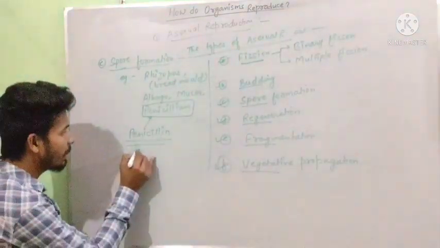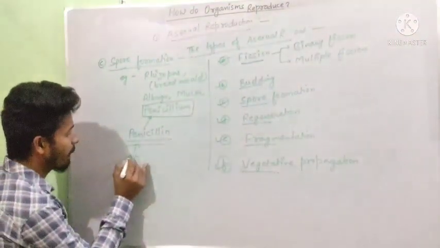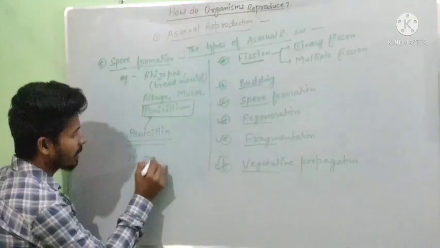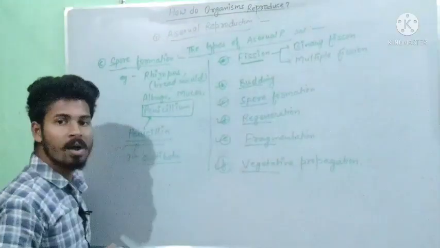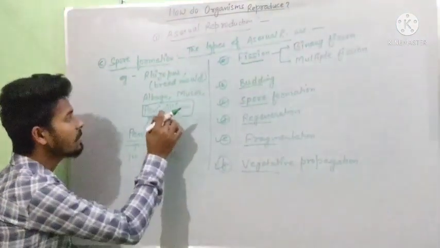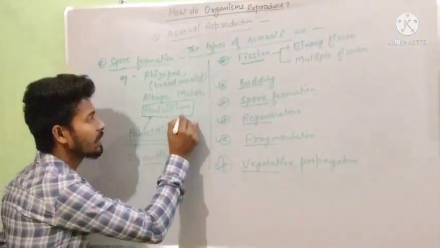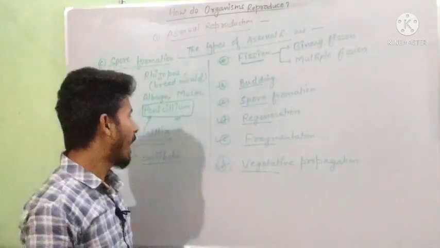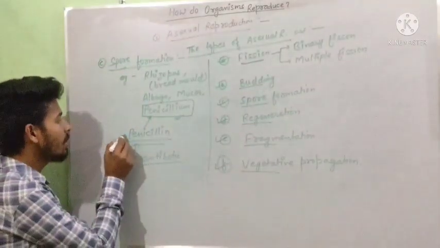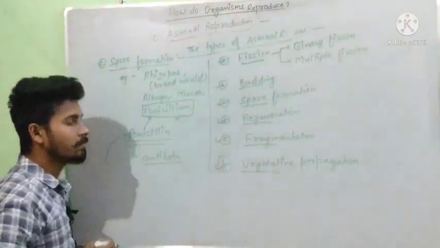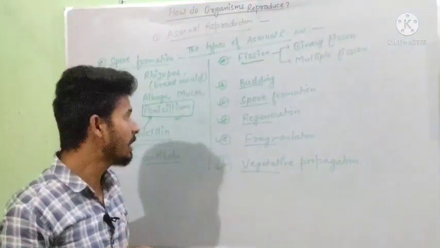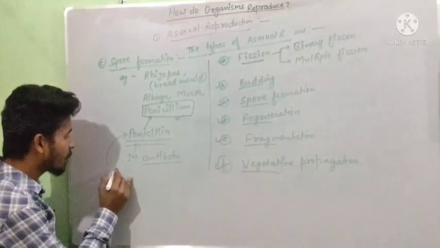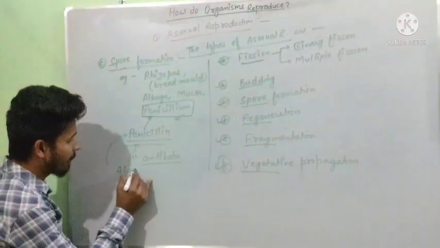This penicillin is the first antibiotic that has been discovered in the world, and it is extracted from the fungus Penicillium by the scientist Alexander Fleming.